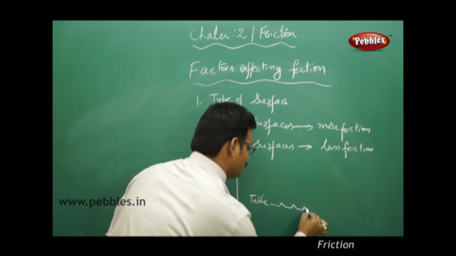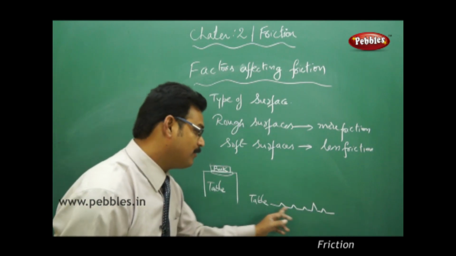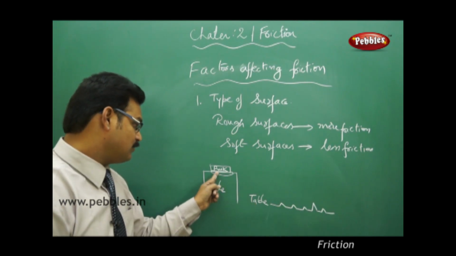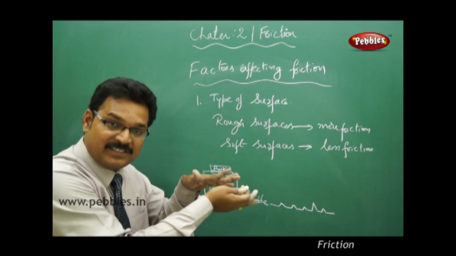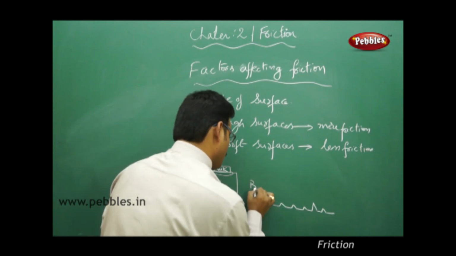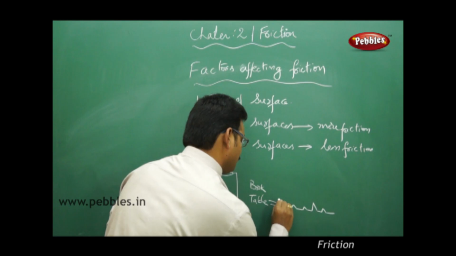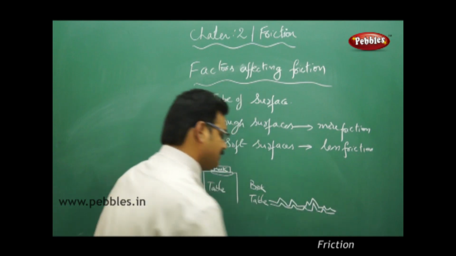You have ups and downs on the surfaces. So this is called uneven surface. Actually it looks like smooth, but actually it's an uneven surface. Now see the book bottom surface, the book bottom surface is also uneven. So now the book I'm drawing here, like this.